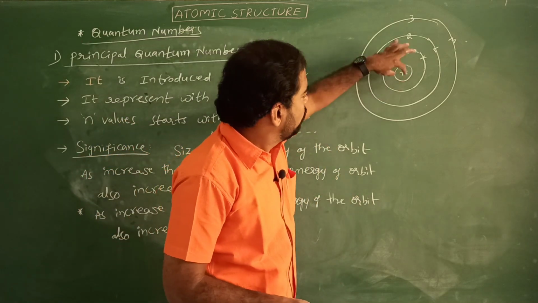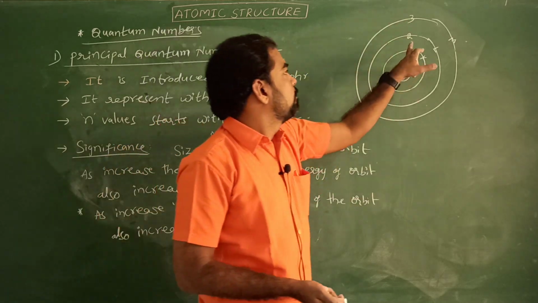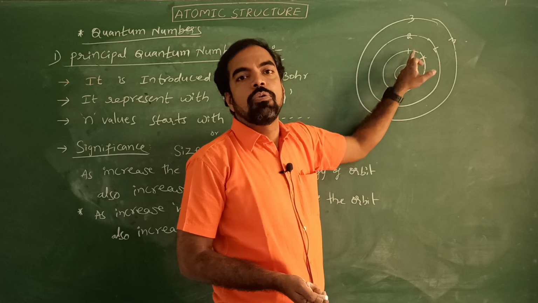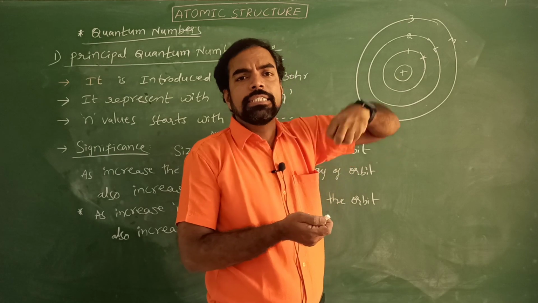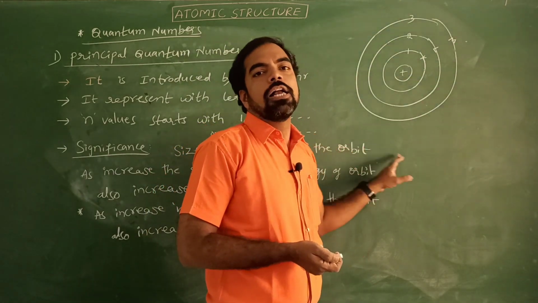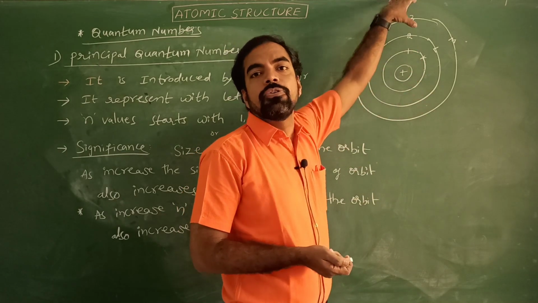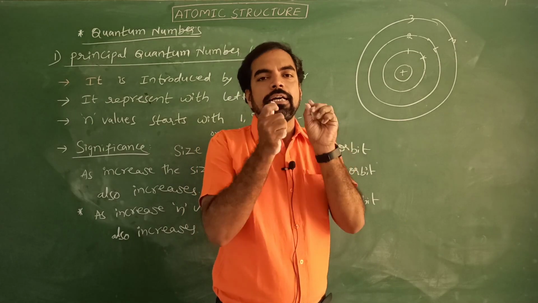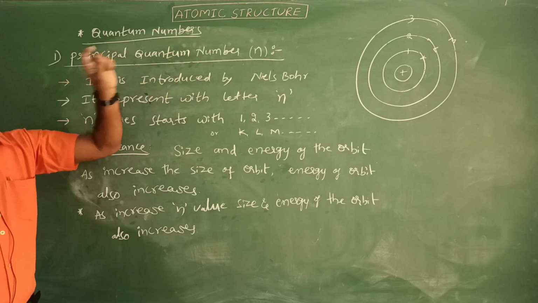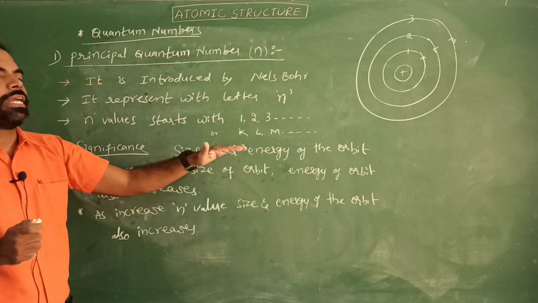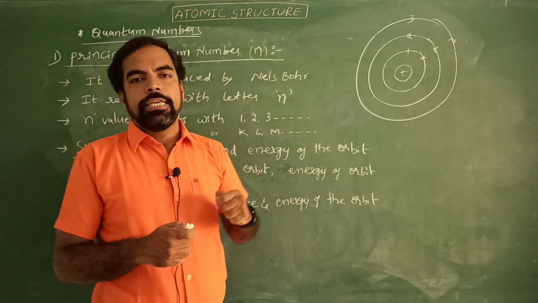Generally, the first orbit is nearest to the nucleus, whereas the second orbit is at a larger distance, the third orbit at more distance, then the fourth orbit. As the distance increases, the energy of the orbit also increases, whereas near the nucleus there is less energy. Simply, the principal quantum number mainly explains the size and energy of the orbit. As n value increases, the size and energy of the orbit also increase.